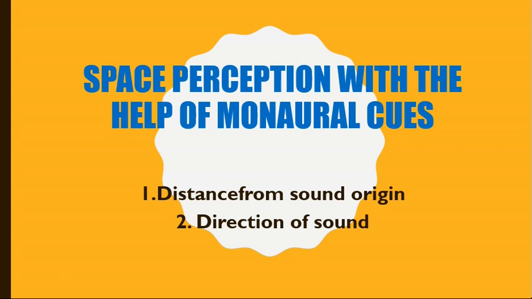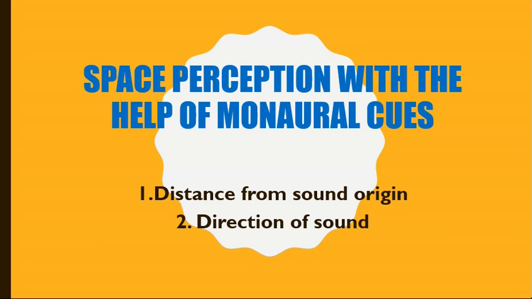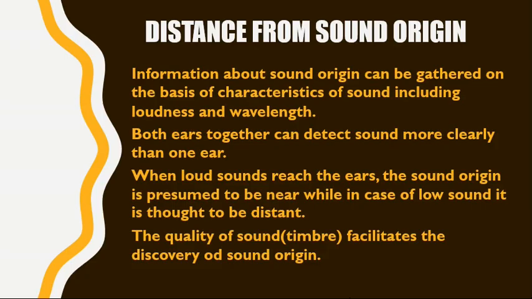So, monaural cues refer to the space perception with one ear. Okay? These cues are of two types: distance from sound origin and direction of sound. Distance from sound origin.